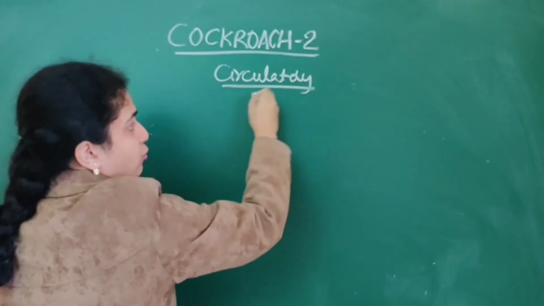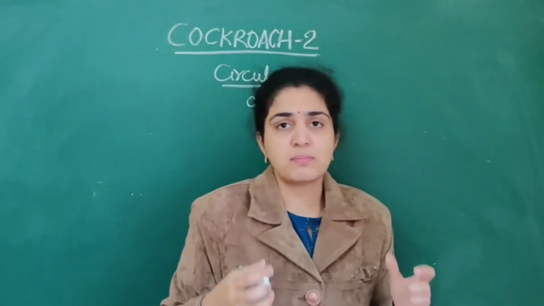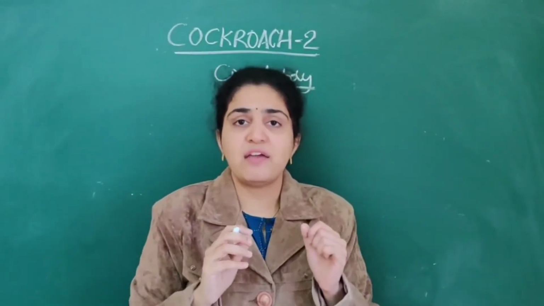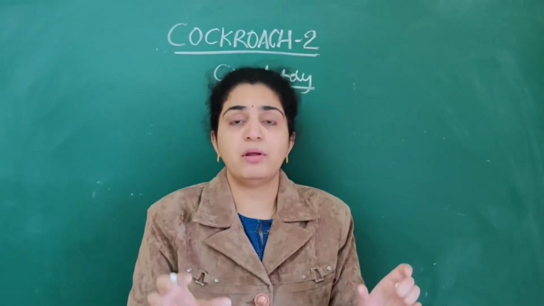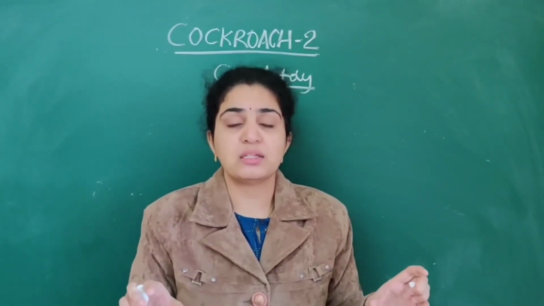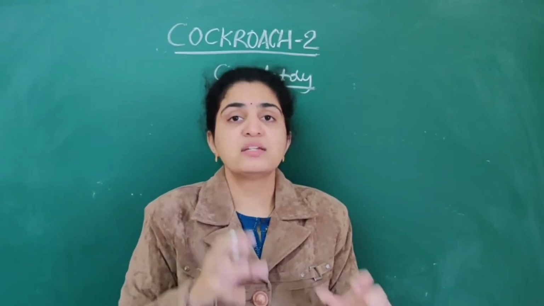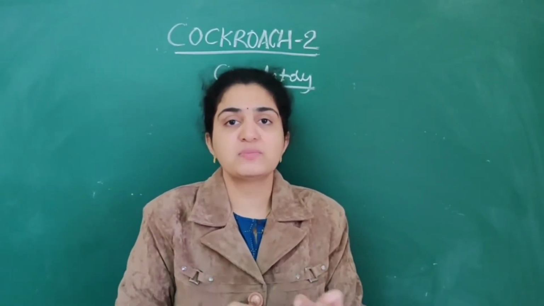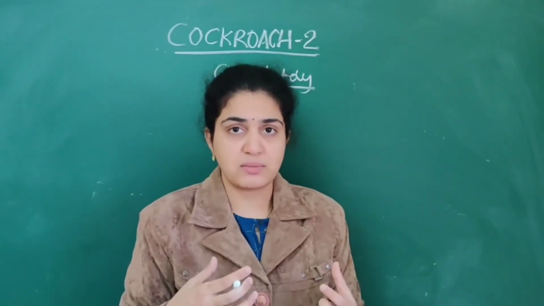I already told you what open type is. Open type of circulatory system means blood vessels are poorly developed. In an open type of circulatory system, blood flows into numerous spaces.